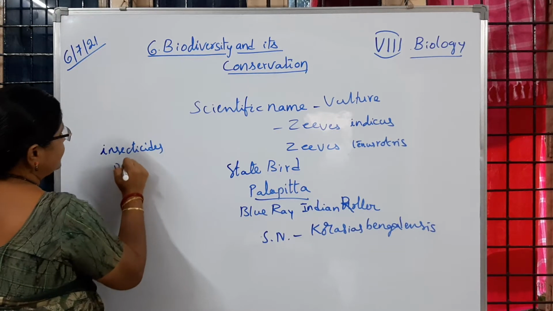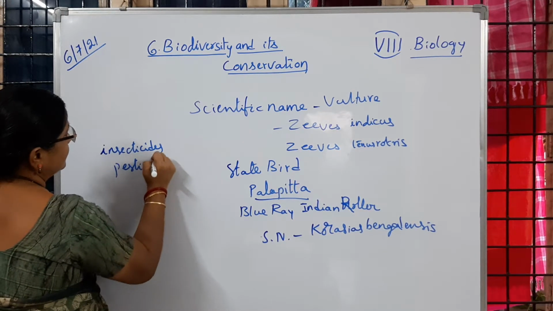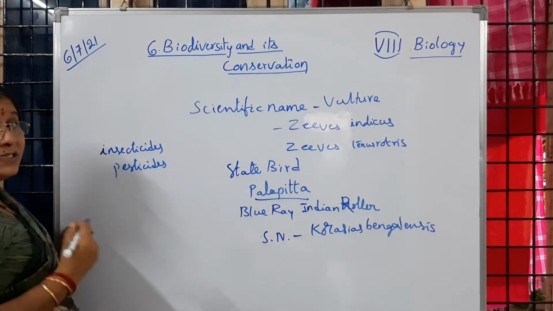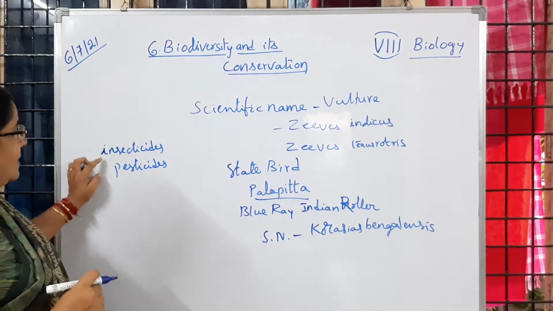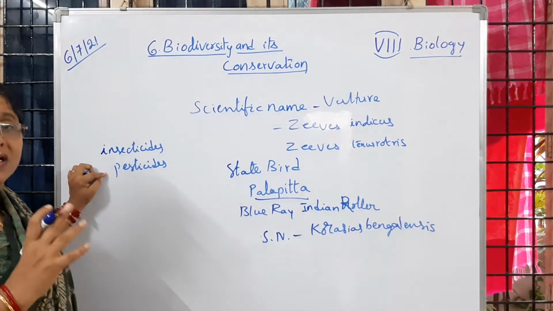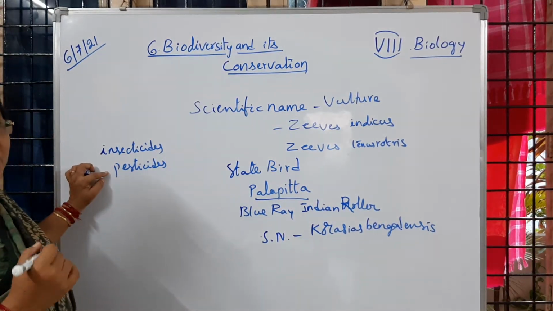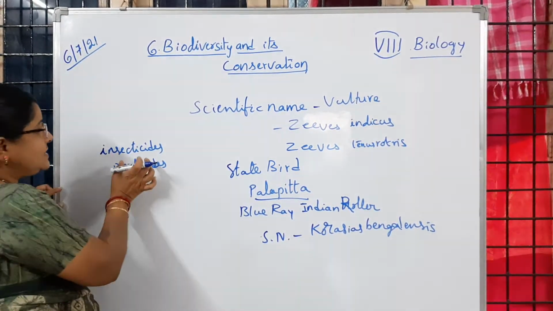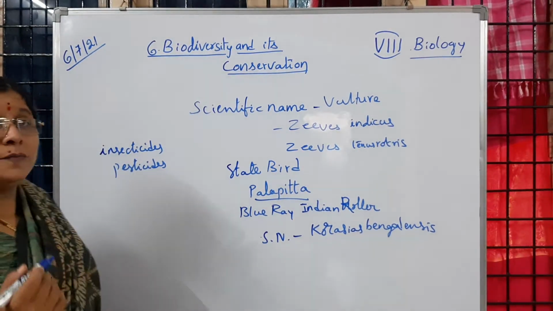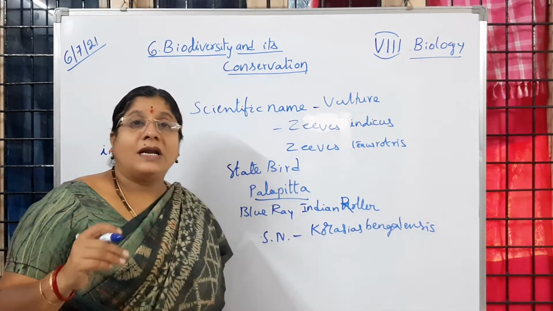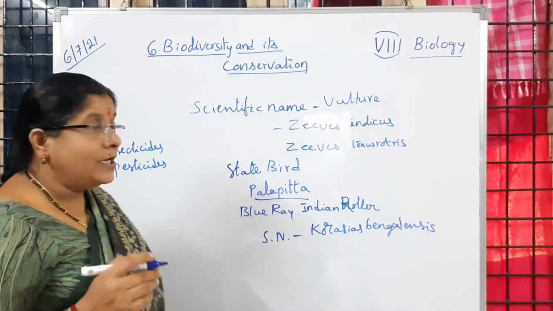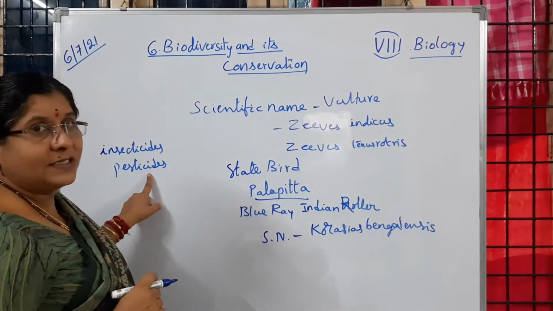Insecticides and pesticides. These are chemicals, poisonous chemicals. No doubt, they help the farmers in protecting the crop from the insects and pests. Is it clear to children? So insects and pests which are causing harm to the crops are killed or controlled by spraying insecticides and pesticides.